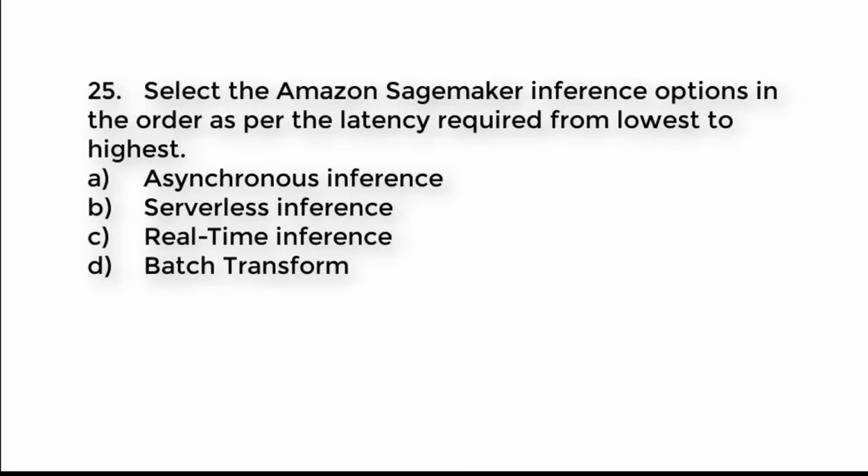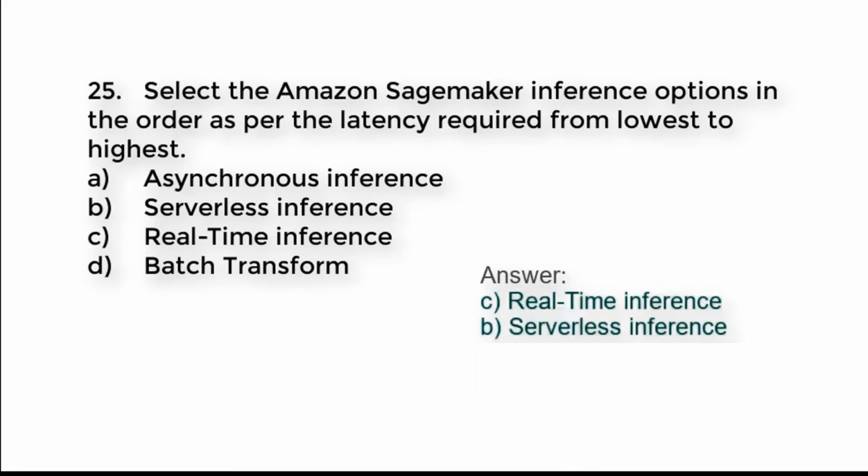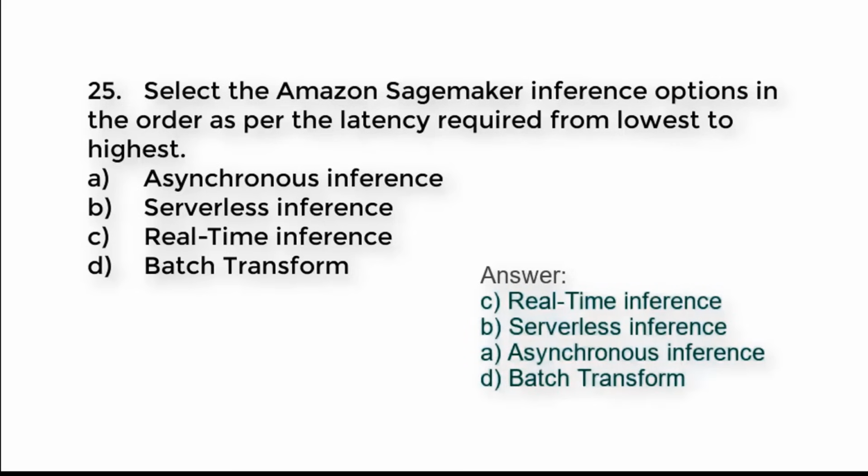And the right sequence is option C, real-time inference, then option B, serverless inference, then option A, asynchronous inference, and then the option D, batch transform. This option will have the highest latency.